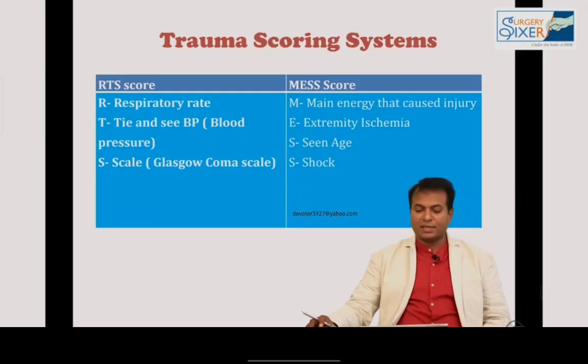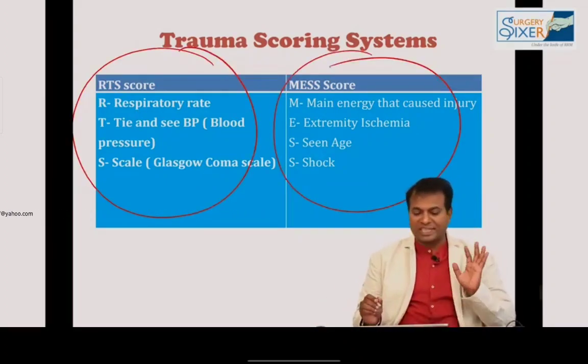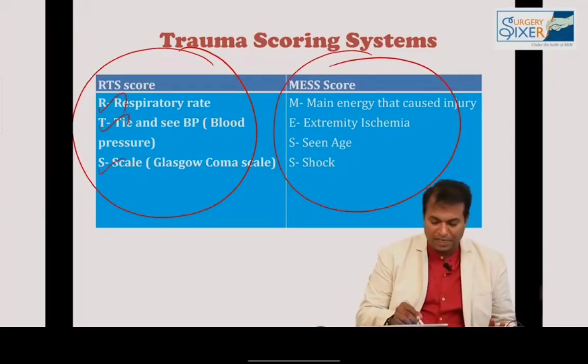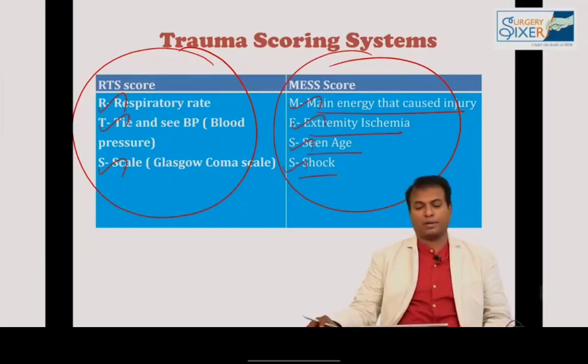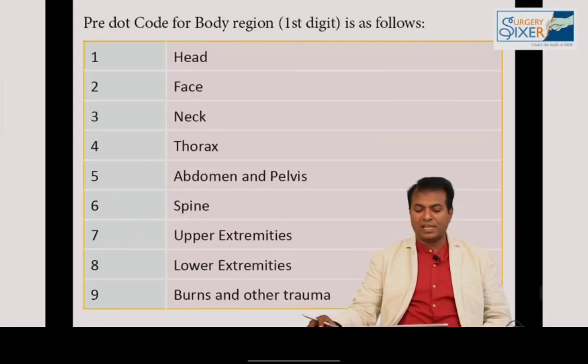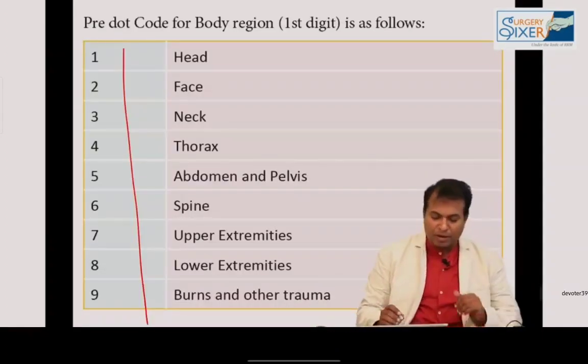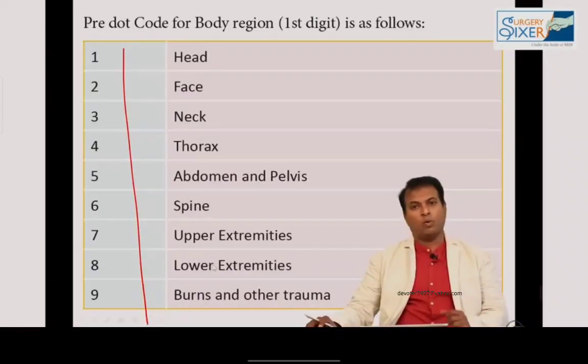And scoring systems we discussed: RTS score and MESS score, two scores which can be asked in exam. R for respiratory rate, T for systolic BP, S for scale. M for mechanism of energy that caused the injury, E for extremity ischemia, S for shock, and the other S for age. The another score is the abbreviated injury scale score. Please don't forget abbreviated injury scale 1 to 9, the score given for the first digit: 1, 2, 3, 4, 9 points.